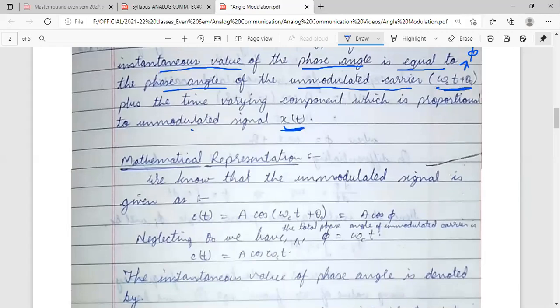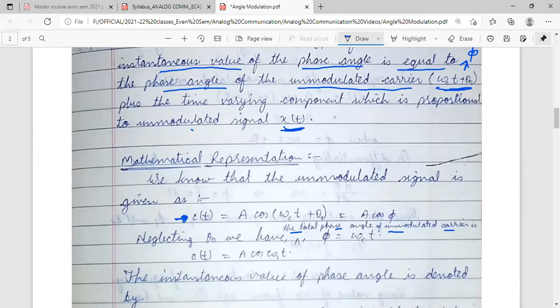As we have already seen, ct is the carrier signal, A cos of omega ct plus theta 0, or it is represented as A cos phi. So neglecting theta 0, we have the total phase angle of the unmodulated carrier. Okay. So phi is equal to omega ct only if theta naught is omitted.